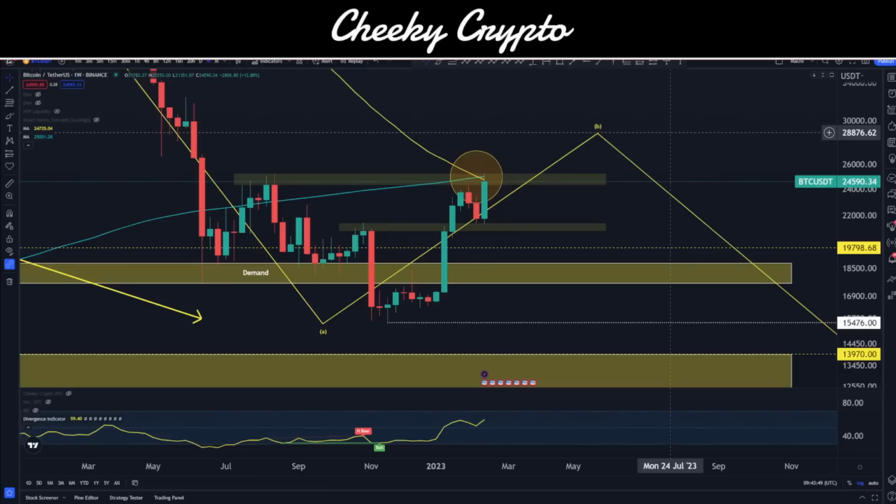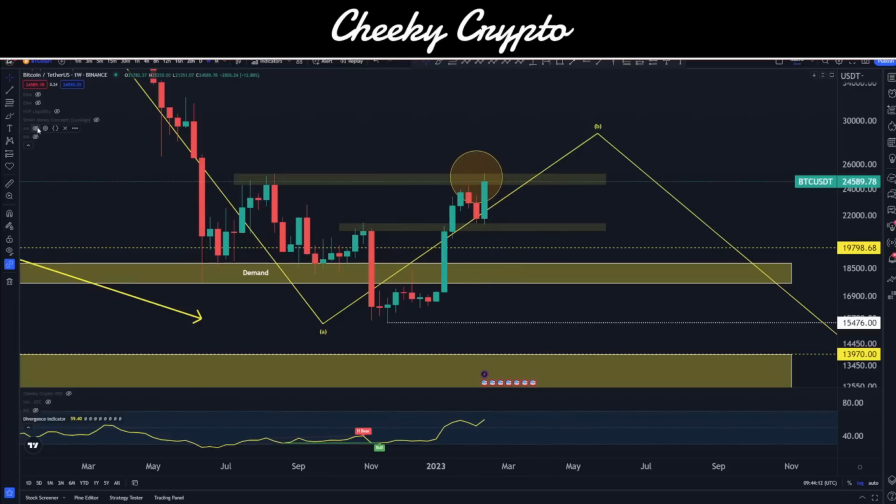Let's make a start with this one though. So Bitcoin paired up with USDT here on the weekly chart, and Binance is our data source. As you can see, we have seen the death cross occur on the 50 moving average and the 200 moving average. That happened in the week commencing the 6th of February. We can see it there. Price has moved up to retest the 200 moving average.